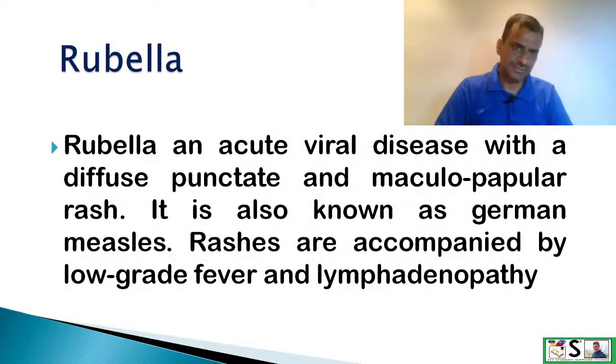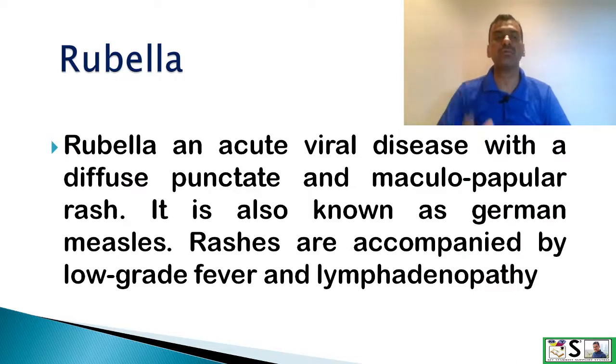What is rubella? Rubella is an acute viral disease with a diffuse punctate maculopapular rash. What is maculopapular? Macule means altered color. It may be reddish. And papule means an elevated rash. So, reddish elevated rash. And diffuse punctate, these are very small.